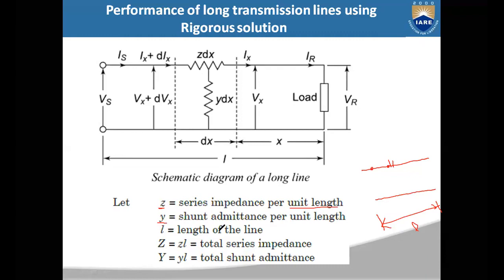Then capital Z, the total series impedance, is equal to small z into L, since small z is the impedance per unit length. In a similar manner, capital Y is the total admittance of the transmission line, which is equal to small y into L. Small y is the shunt admittance per unit length, and multiplied with the total length of the transmission line, you get the total admittance.